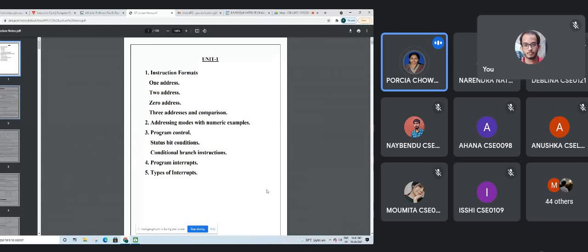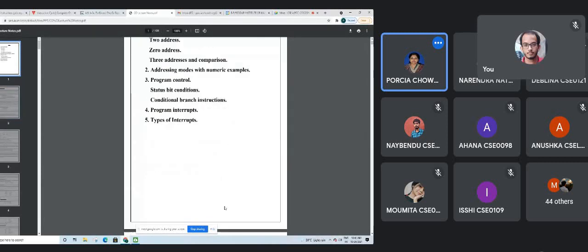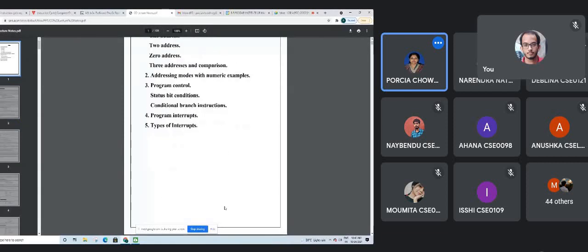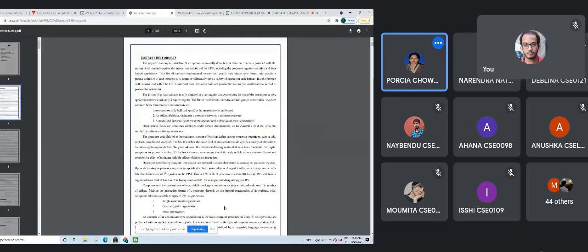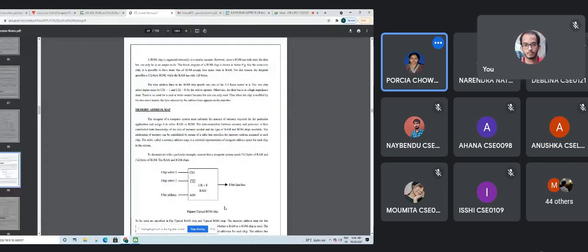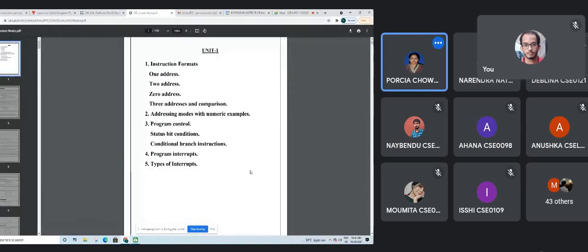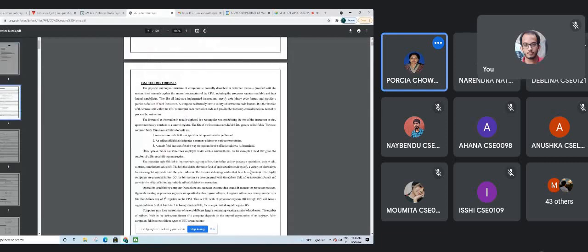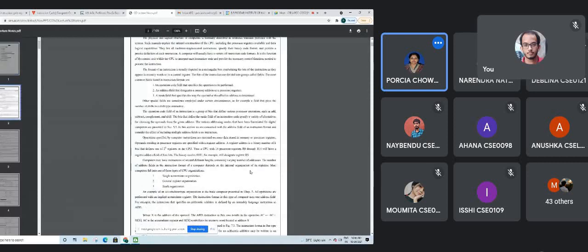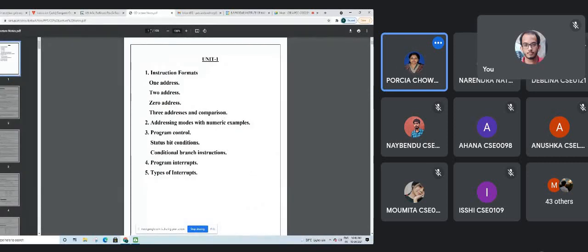So the expression is, let me think. Suppose we have one expression, a plus b minus c plus d.